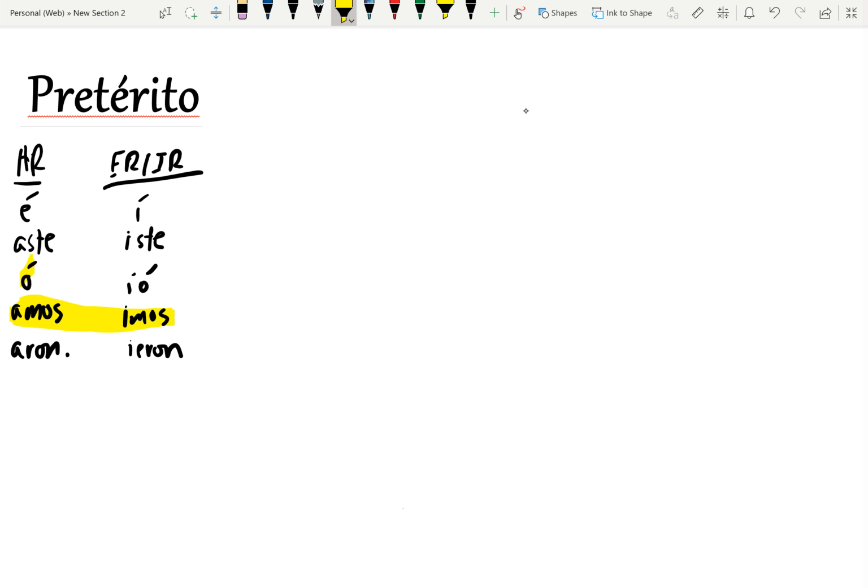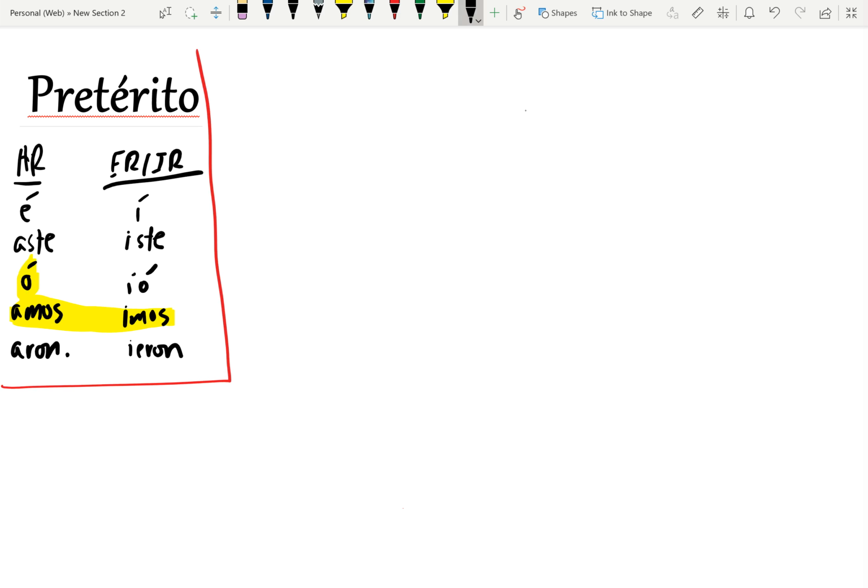Another one that's important is the AR o. If you leave the accent off, it's the present tense yo form. For example, yo hablo is present tense yo, él habló, right? That's the past tense él. So you got to be really careful with those two, right? So those are our basics with the pretérito.